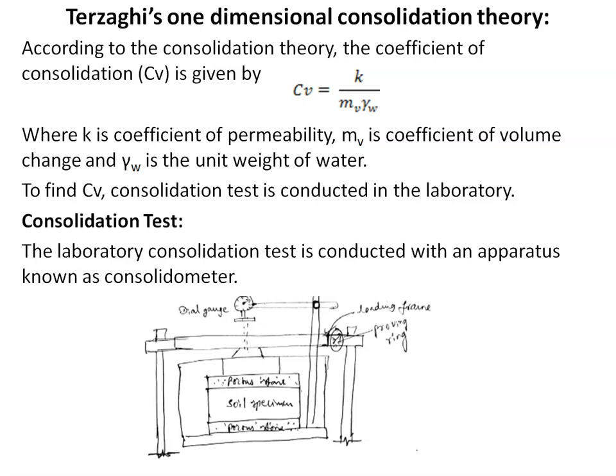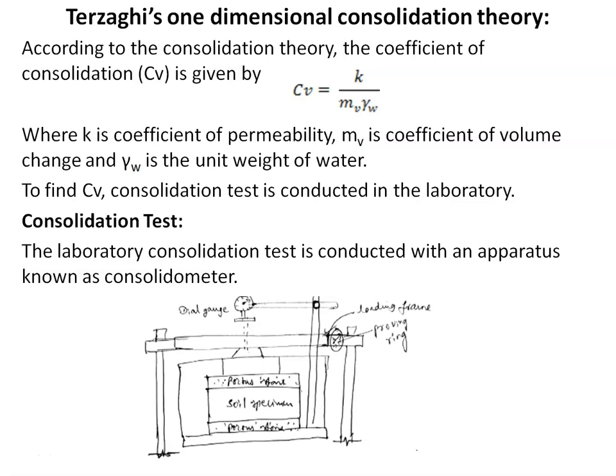Dial gauge readings are taken after the application of each pressure increment at some time intervals like 0.25, 1, 2.25, 4, 6.25, 9, 12.25, 16, 20.25, 25, 36, 49, 60 minutes and then 2 hours, 4 hours, 8 hours, 24 hours, etc. The dial gauge readings showing the final compression under each pressure increment are also recorded.